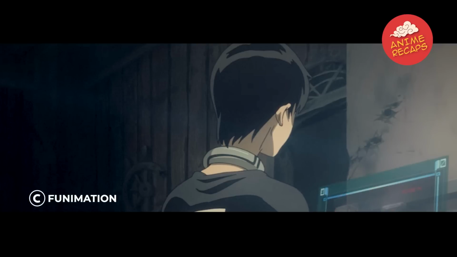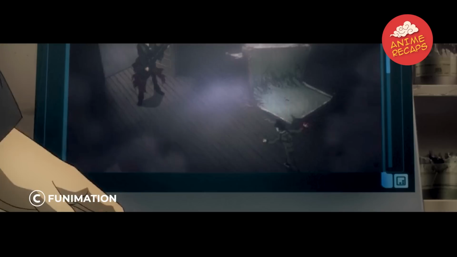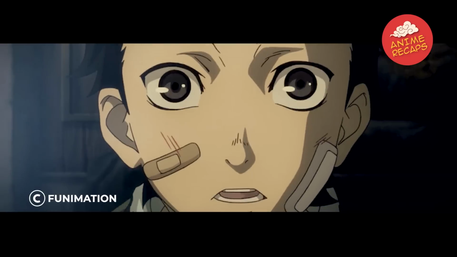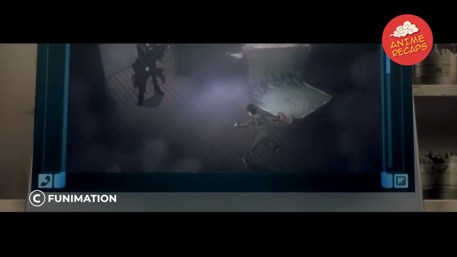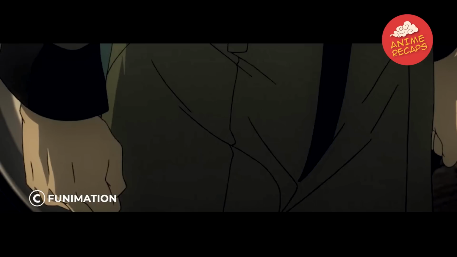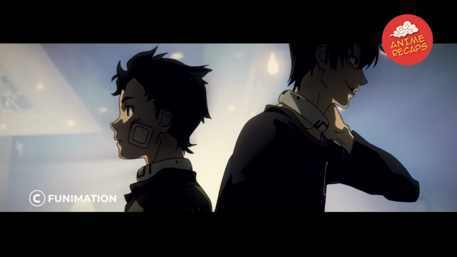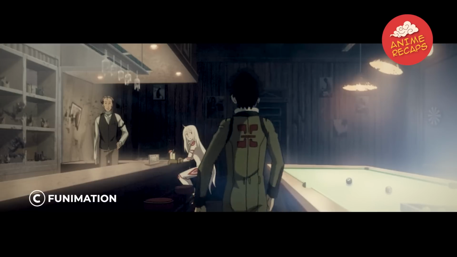But one of the Scar Chain hackers, Rokuro, denied Ganta's statement before showing CCTV footage of Ganta's fight against Genkaku. It turned out to be true. Ganta's attack was not ineffective, but missed. That confused Ganta, as he was sure that Genkaku had stopped his attack. Annoyed that no one believed him, he left their base.